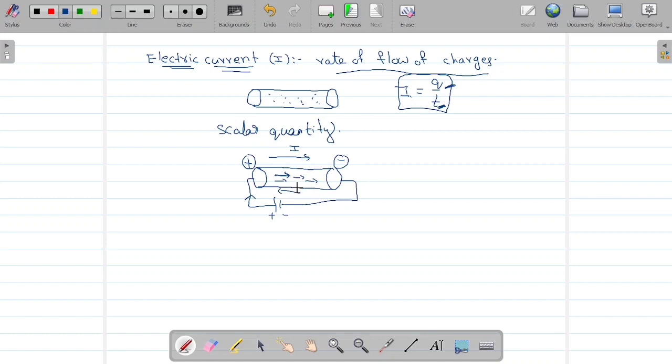Electrons move from negative to positive, that means from low potential to high potential.